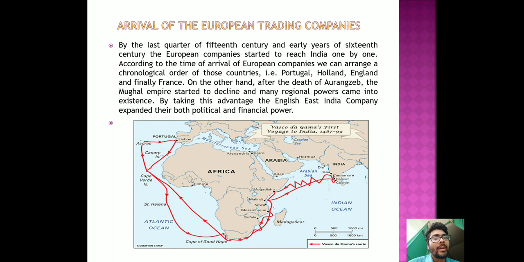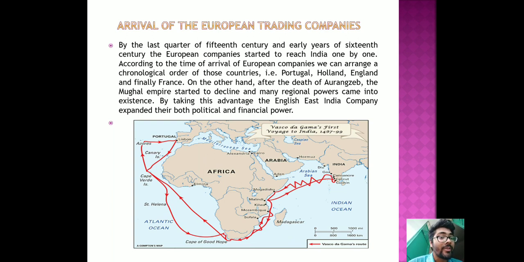I have attached a map with this slide, where you can see the route through which the European companies came to India. They followed a water route, not a land route, and they crossed the southern tip of Africa, the Cape of Good Hope.